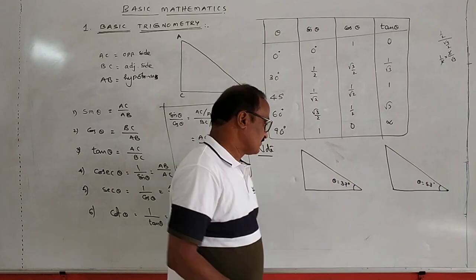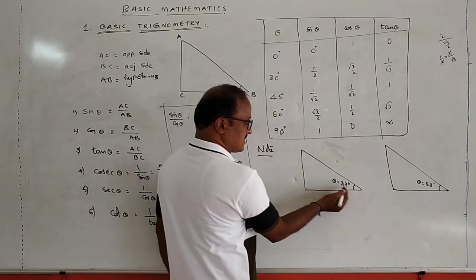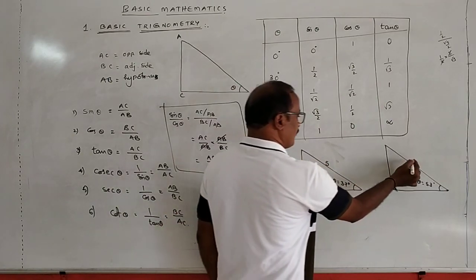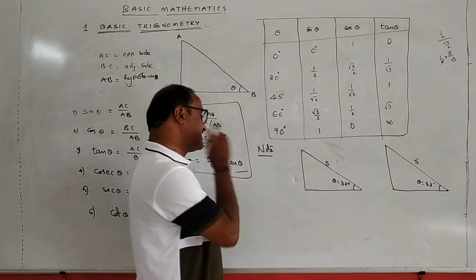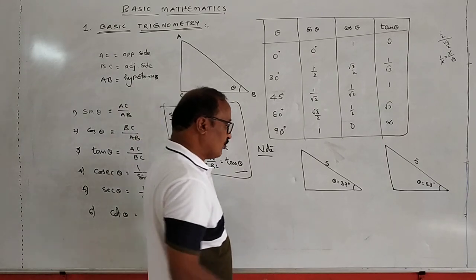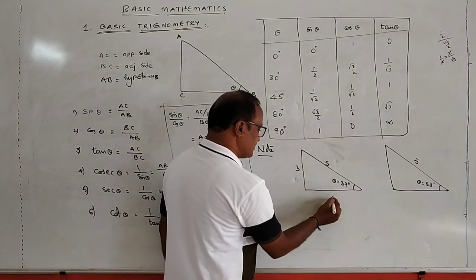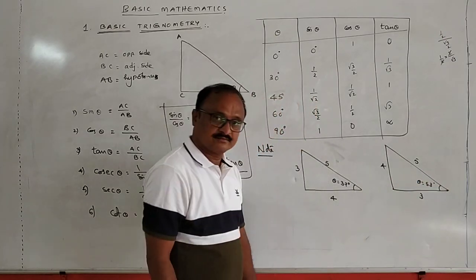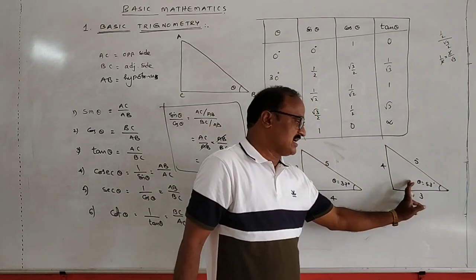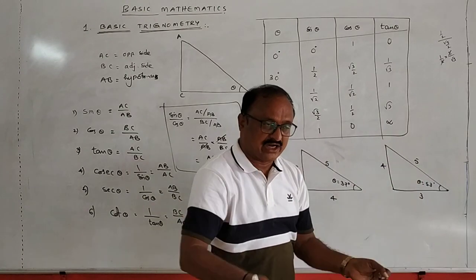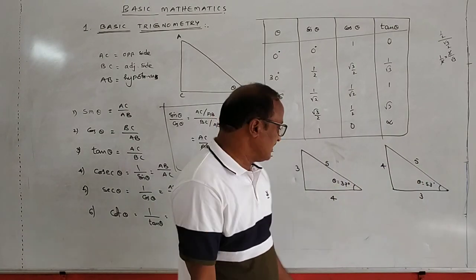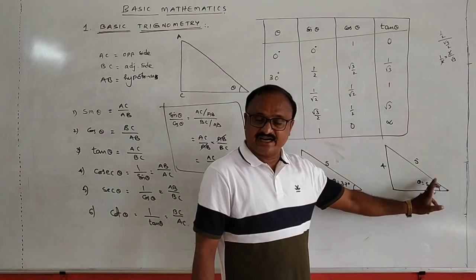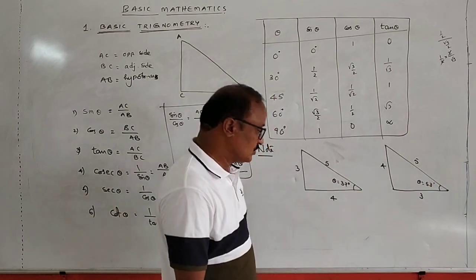So remember, this is the 37 to 53 triangle. In both these cases, the hypotenuse should be equal to 5. The remaining two sides are 3 and 4. This is 3 and this is 4, but in the reverse triangle, 4 and 3. By knowing these two triangles, we should write down the formulas for sin 37, cos 37, tan 37, and also the other trigonometric ratios, right?